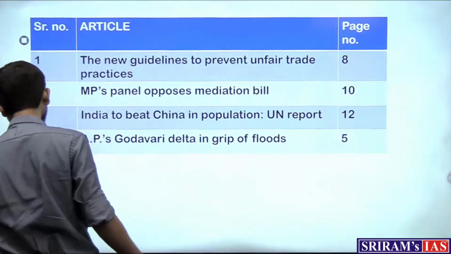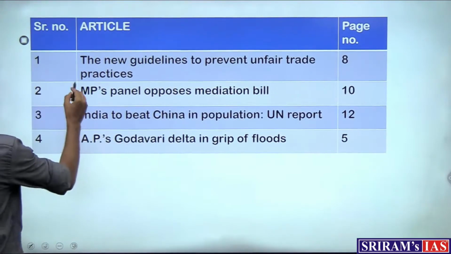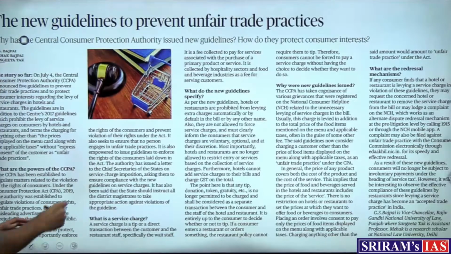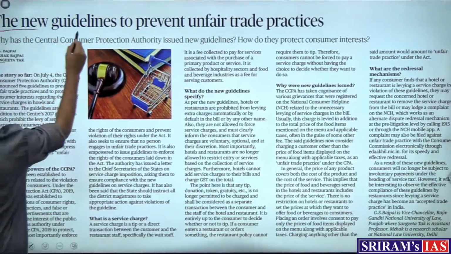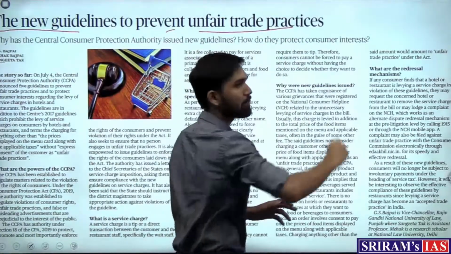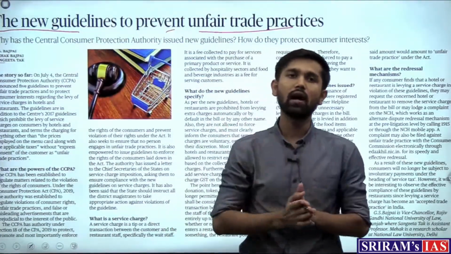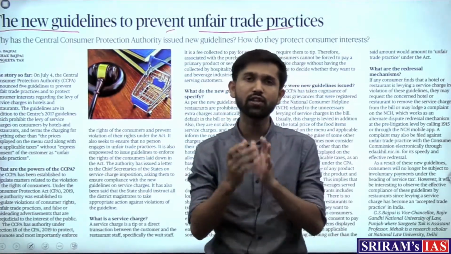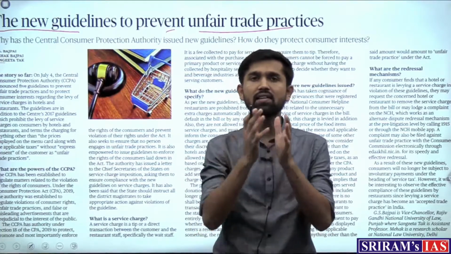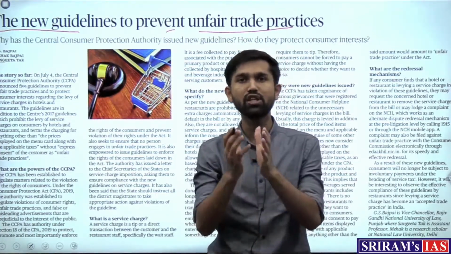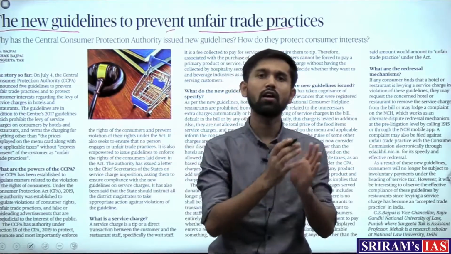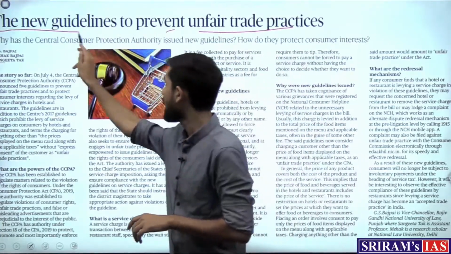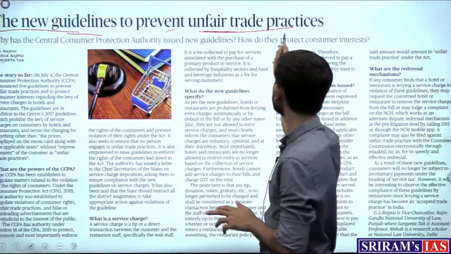The articles that we've taken up from today's newspaper appear on the screen. Let's start with the first article for the day. The first article in the newspaper reads: the new guidelines to prevent unfair trade practices. This article talks about the Consumer Protection Act and the body instituted under it, the Central Consumer Protection Authority, which is the newly instituted body under the renewed Consumer Protection Act of 2019, and that body has issued guidelines to prevent unfair trade practices.